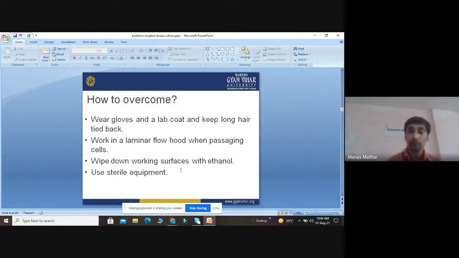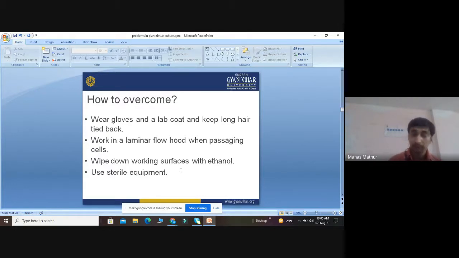We have to work in a laminar flow hood when passing cells. Before working, we should turn on the UV light for 20 minutes. Then we turn off the UV light and turn on the normal light so that microbes cannot germinate. We will wipe down the working surface with ethanol, because microbes are killed with the help of alcohol. All equipment, media and plant material should be sterilized. So these are the four to five measures which we have to follow in controlling contamination.